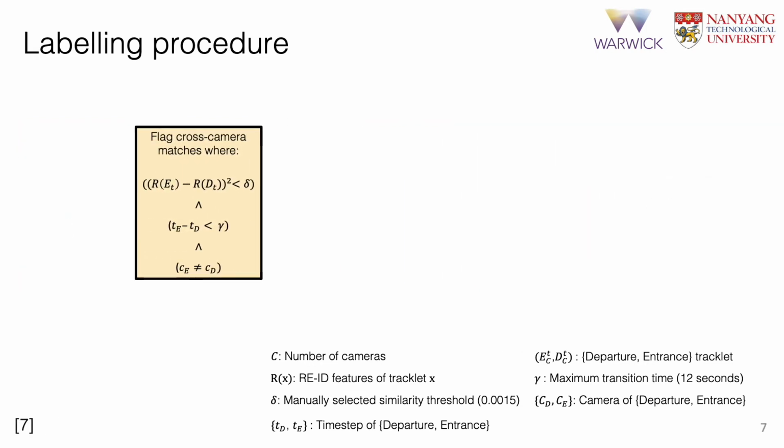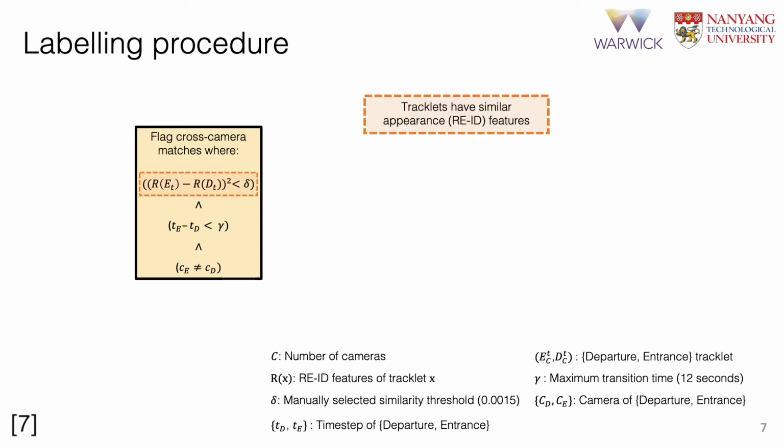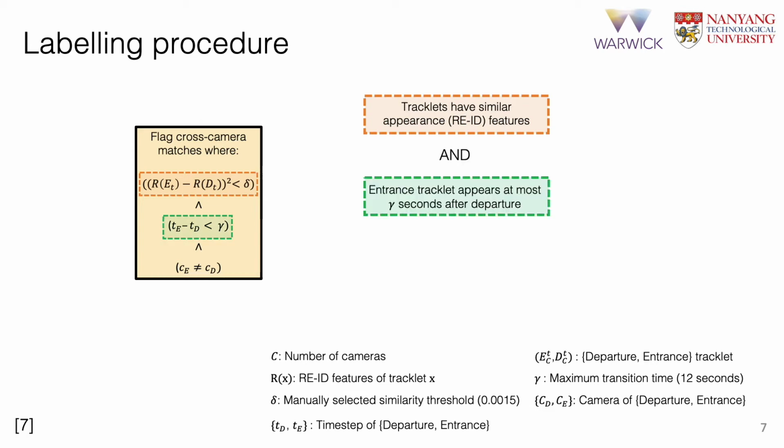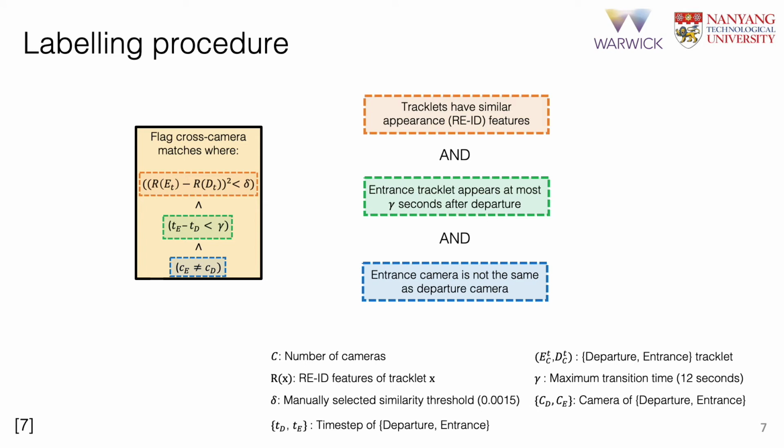We use 3 criteria to find cross-camera matches. To be a proposed match, 2 tracklets must have similar appearance features. These are computed using an off-the-shelf person re-ID model. Both occur within a time window of 12 seconds, and occur in different camera views. The human annotator then verifies if the pair is the same individual for the pairs that meet all the criteria. This step assures data quality at all stages, as the annotator also discards poorly localized detections and fragmented tracks.